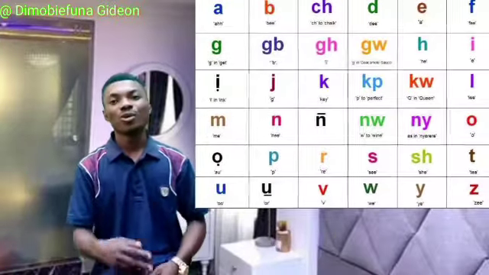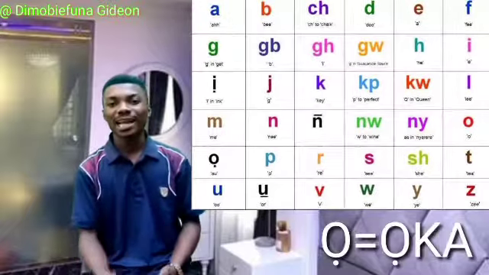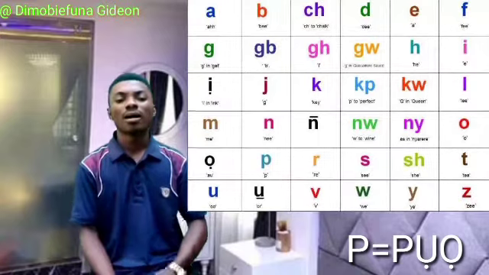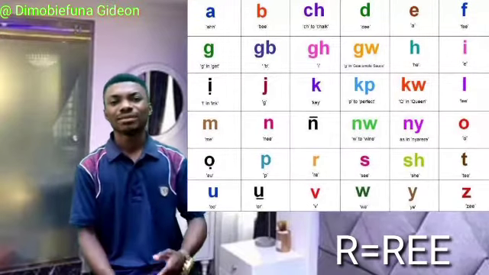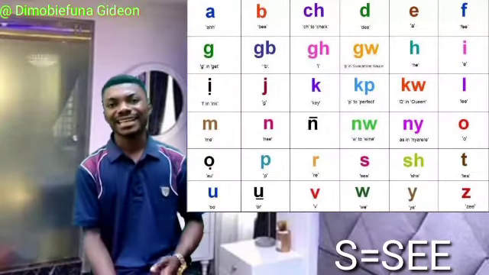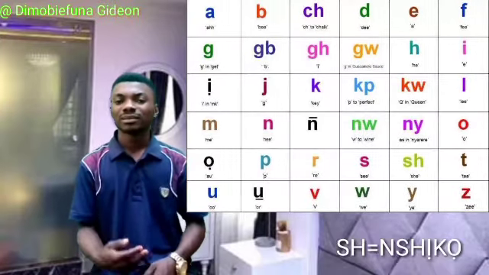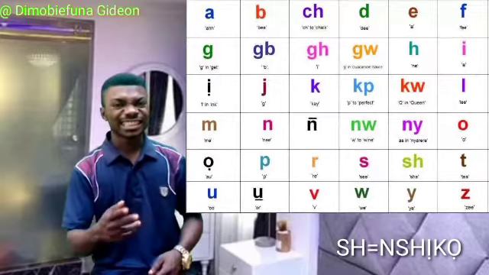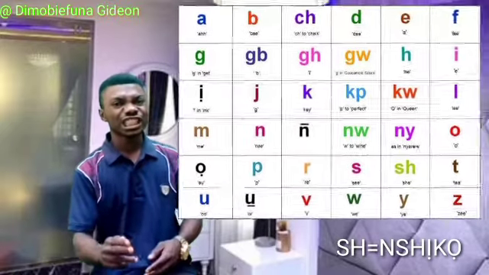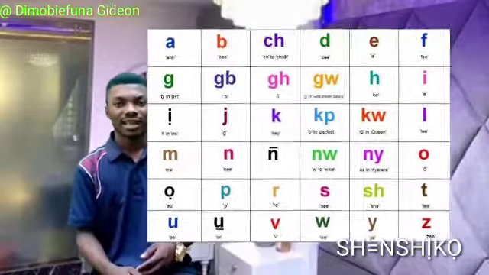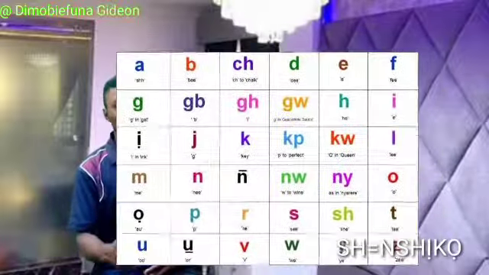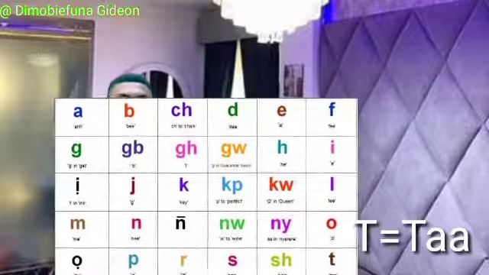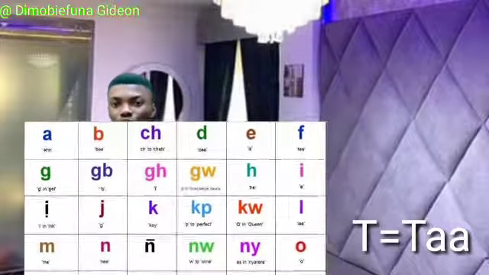Alright, we have o, okay, we have oka, maize, we have p, po, re, to sell, re, se, sh, nshiko, okay, nshiko. Right, then we have ta, to shoe.